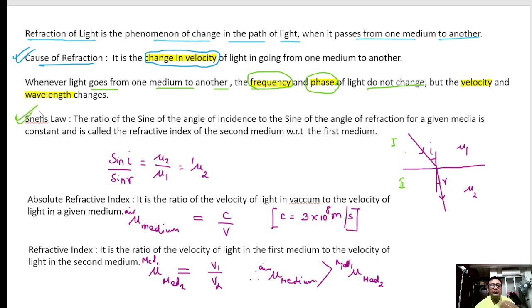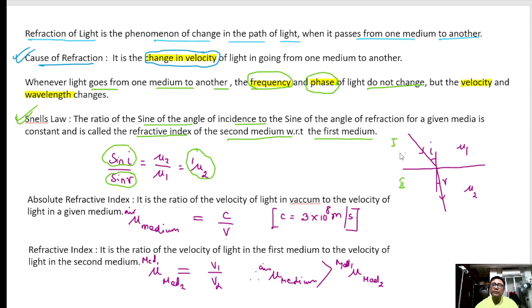Snell's law. What is it? The ratio of the sine of the angle of incidence to the sine of the angle of refraction, sine i by sine r, is a constant and is called the refractive index of the second medium with respect to the first medium.